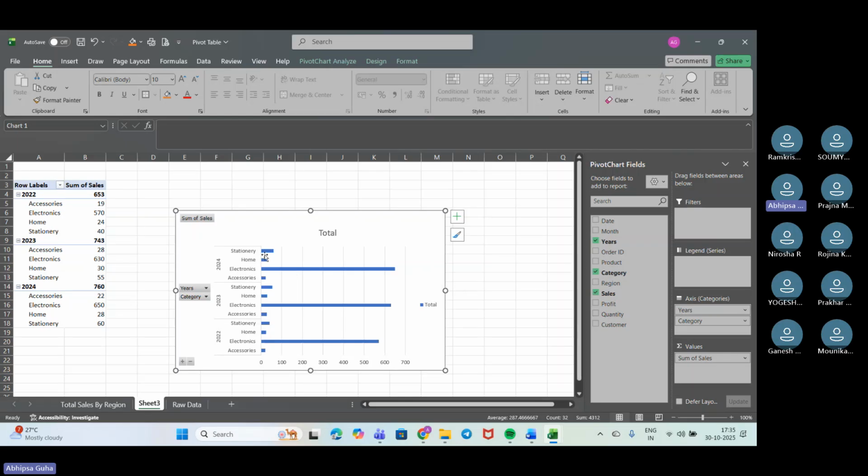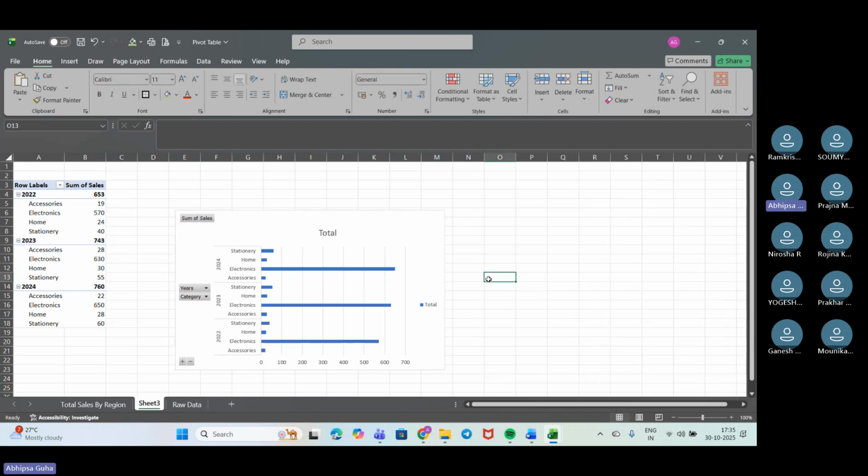We have got the values based on it, the sum basically. For 2022, the total is 653. For 2023, we have got 743. For 2024, we have got 760.